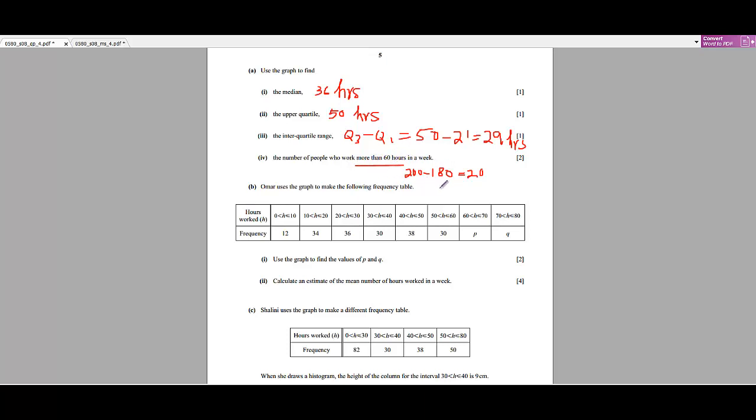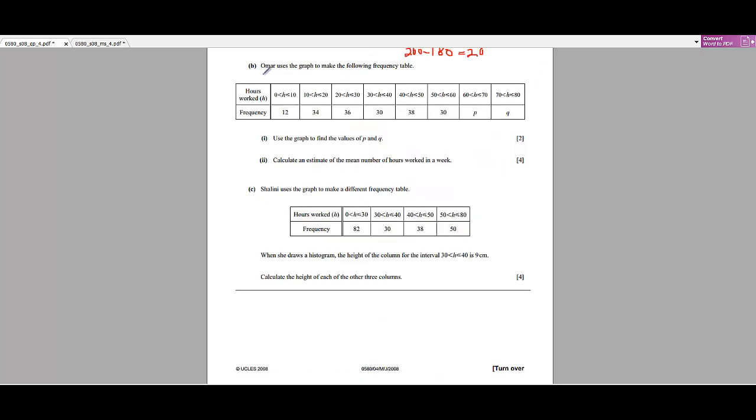So what we have to do is find first how many people have worked less than 60 hours, and then subtract that number from the total number of people. We will get the number of people who work more than 60 hours.